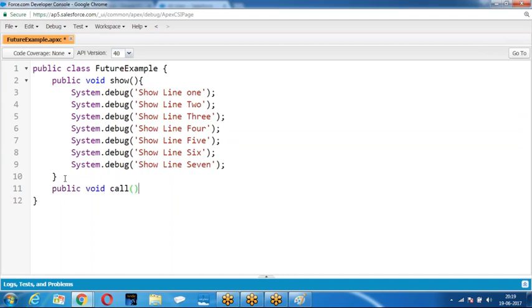Get a clear idea about what is synchronous and what is asynchronous.